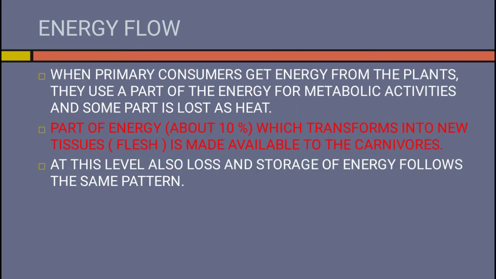When primary consumers get energy from plants, they use a part of the energy for metabolic activities and some part is lost as heat. Part of the energy, about 10%, which transforms into new tissues, is made available to the carnivores. At this level also, the loss and storage of energy follows the same pattern.